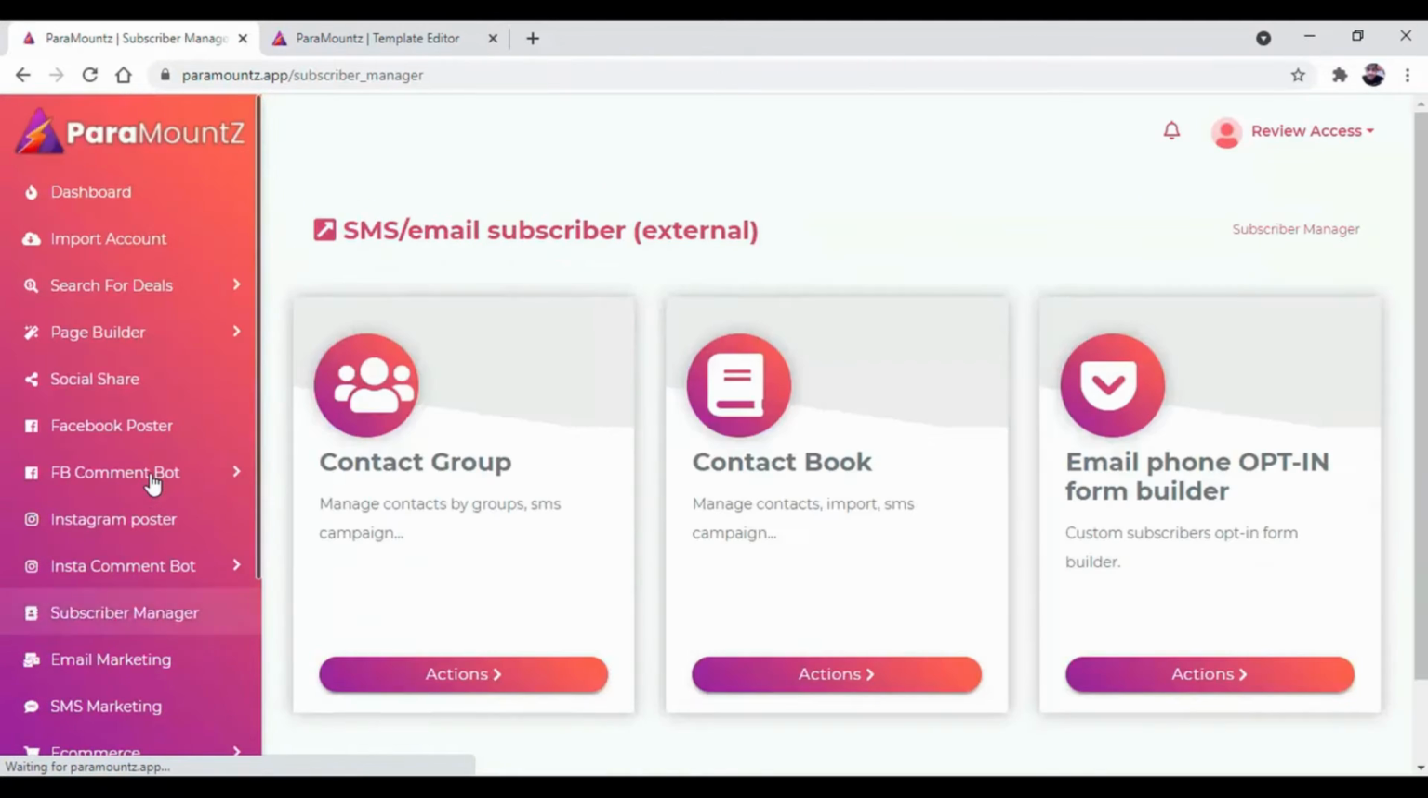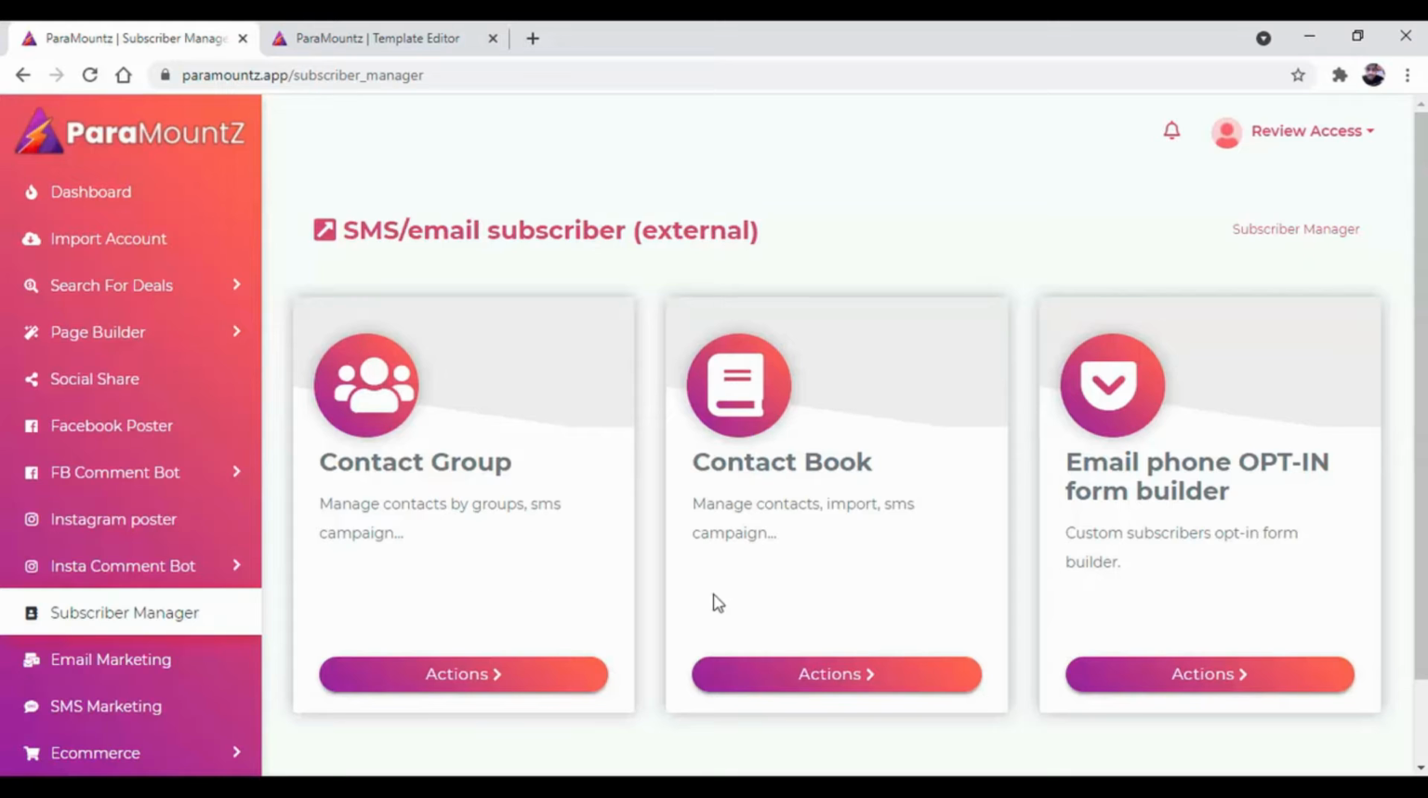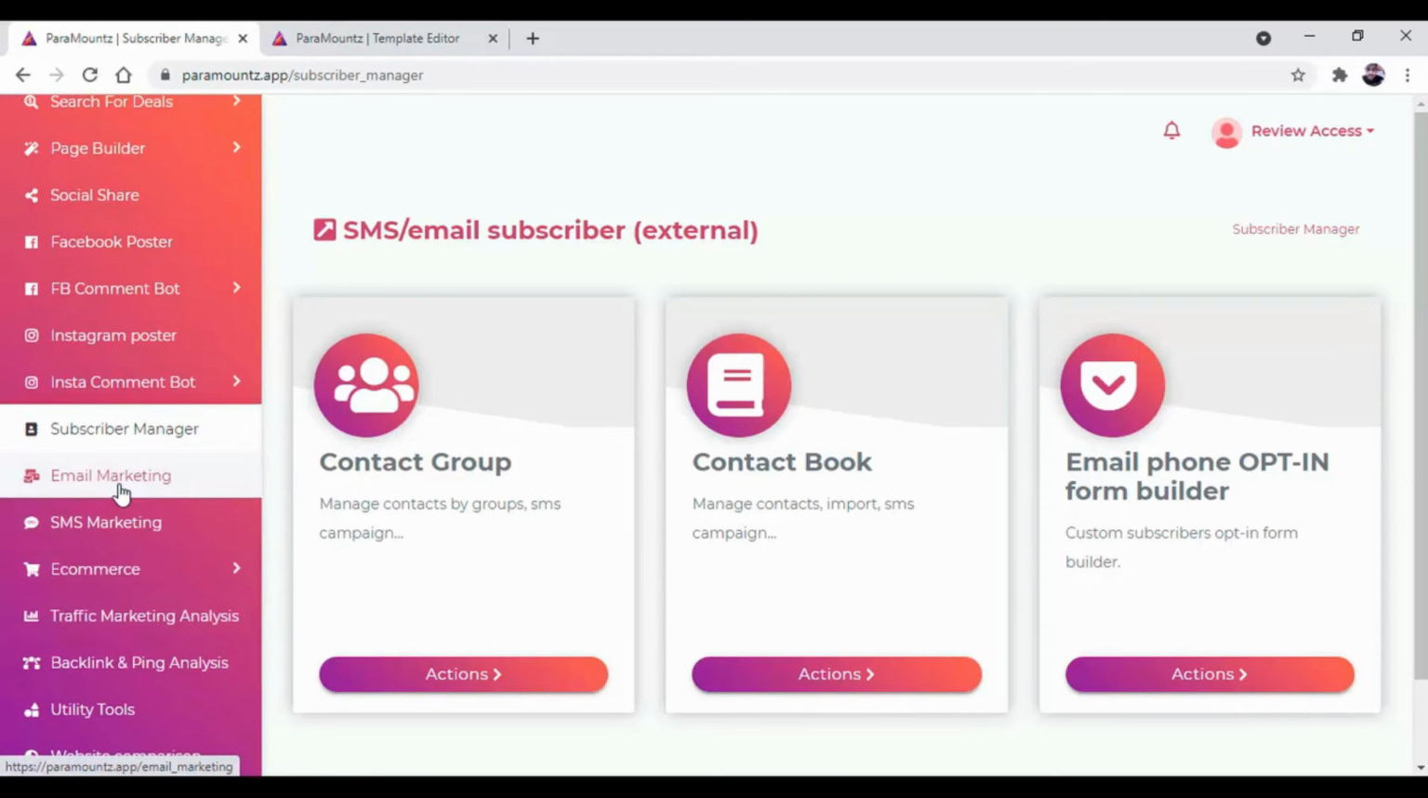Then there is subscriber manager which will help you to manage the subscribers, to create contact group, contact book, and there is an email phone opt-in form builder which will help you to customize the subscriber based on the opt-in form builder. Then there is email marketing.